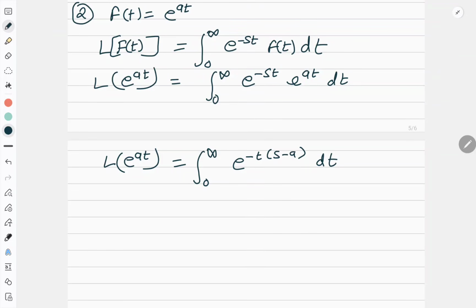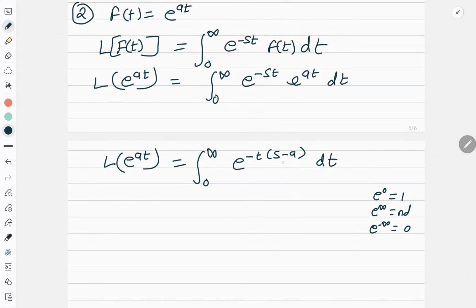Now, here you may ask me why I have taken minus t common and not t common. See students, please understand one thing. E to the power 0 is 1, e to the power infinity is not defined, and e to the power minus infinity is 0. So that is the reason I prefer minus here, so that when I put the upper limit, it will become 0. Now here you have to take care of one thing.